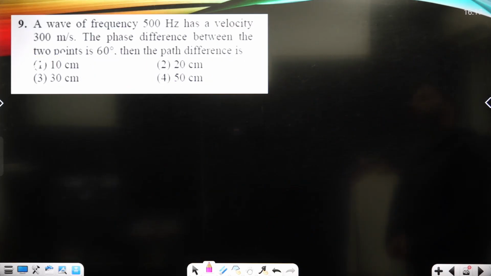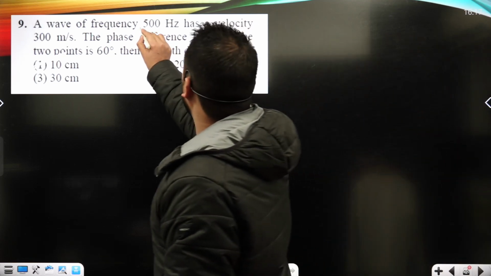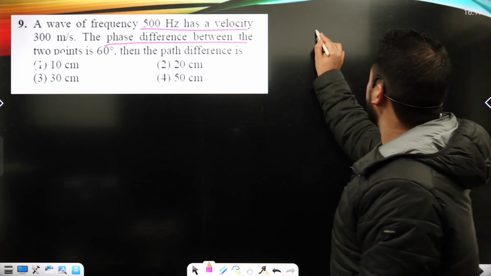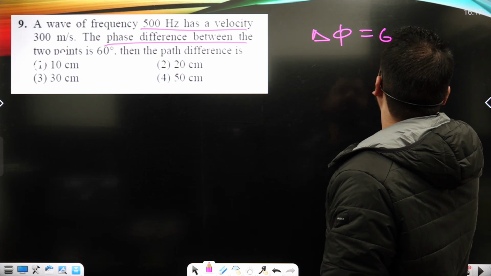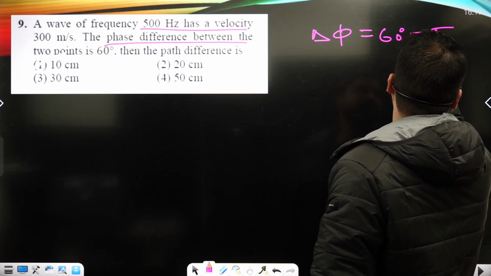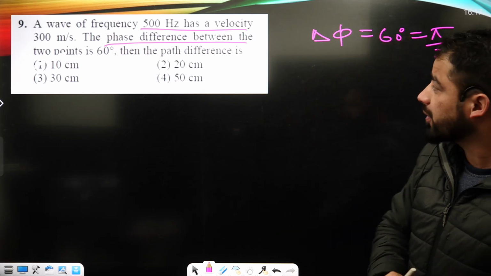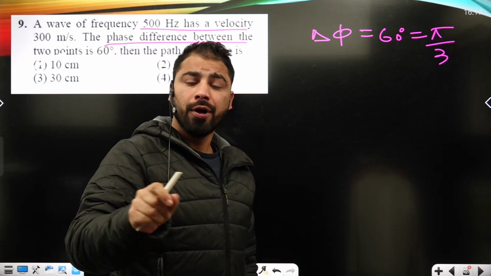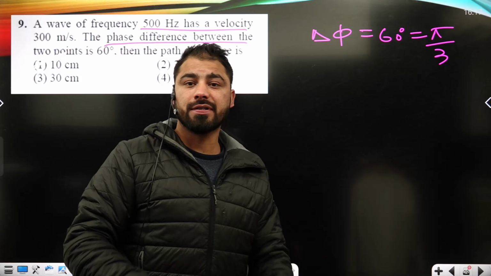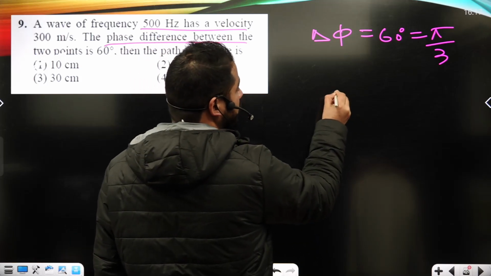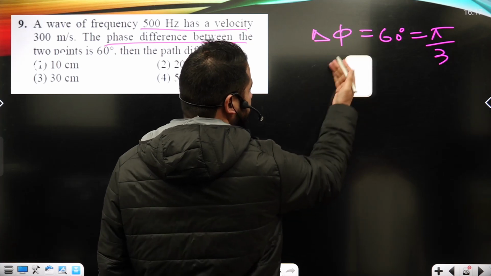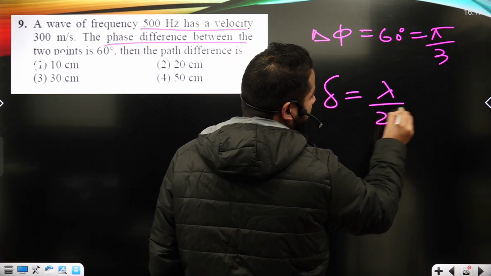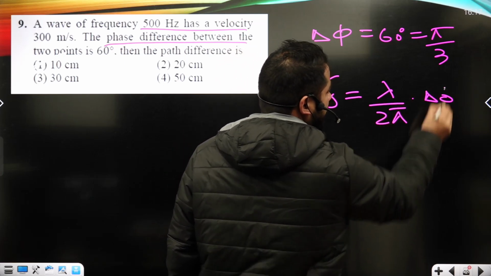So let's go to the next question. A wave has a frequency and velocity. The phase difference between the points is 60 degrees. The phase difference, that's del phi, is given here. 60 degrees I can write in terms of radians as pi upon 3, okay? Now the path difference we have to calculate, and we know there exists a well-known relation between phase difference and path difference. I can write the path difference, that's del, as lambda upon 2 pi times the phase difference, del phi, okay?